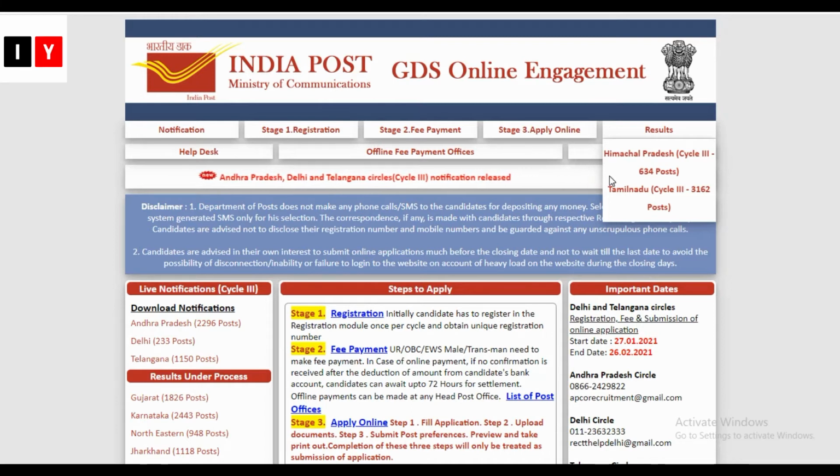Now comes to the details. Candidates holding the qualification of 10th pass can apply to the post through the online mode at appost.in. The online applications will be active till 26th of February 2021. India Post AP Postal Circle GDS recruitment online application starts from 27th of January. The candidates who desire to apply online will have to register themselves in the postal portal through indiapost.in.